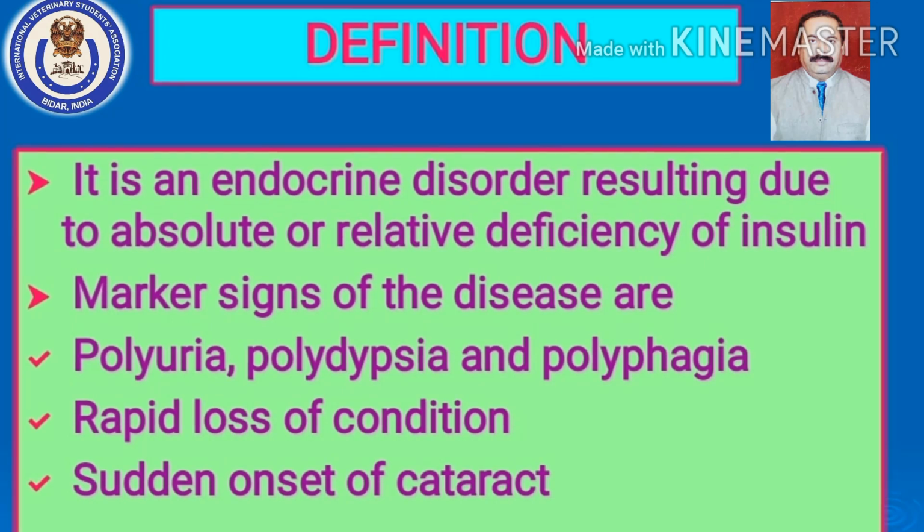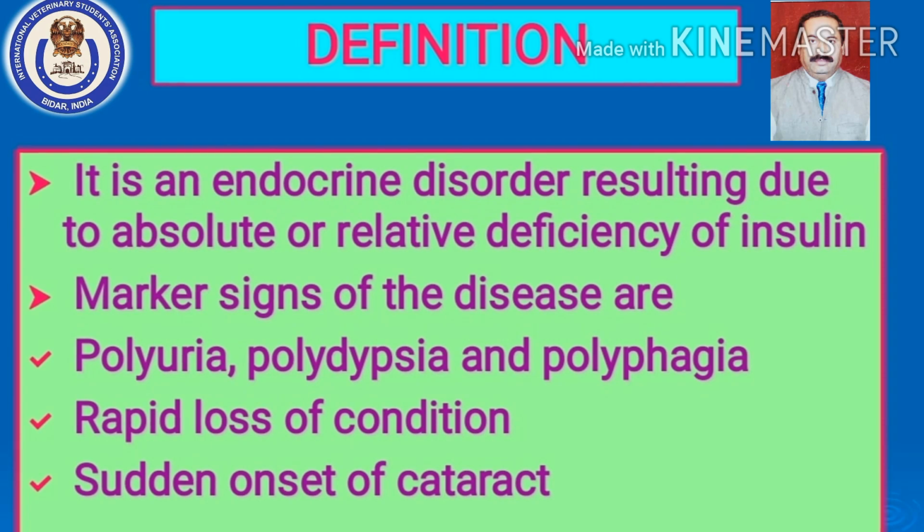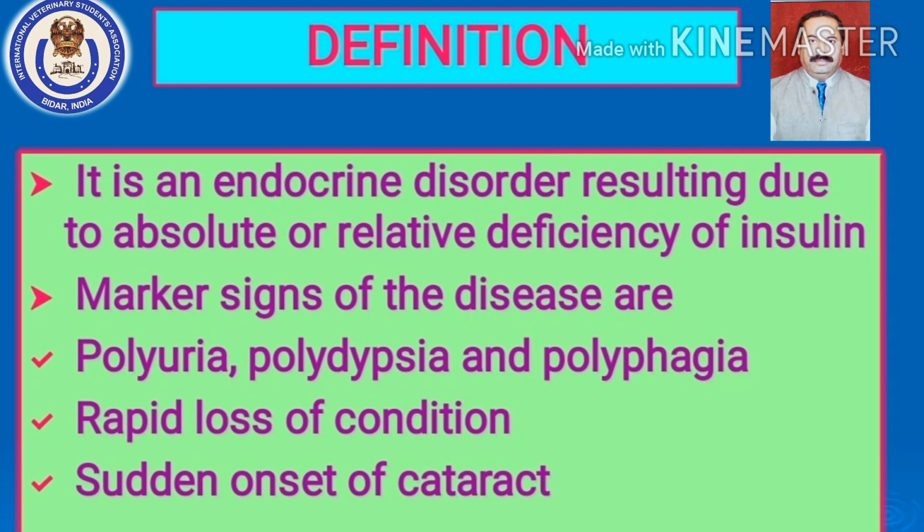So over a period of time, there is a relative deficiency of insulin, or we call it insulin resistance. Because of this, the attachment of insulin to the cell receptor goes down, and thereby the utilization of glucose by the cell is disrupted. So there is also a possibility of diabetes mellitus.